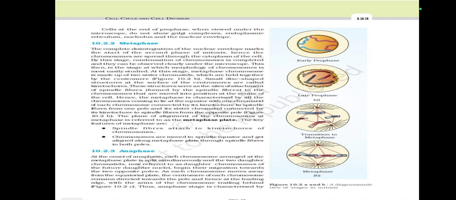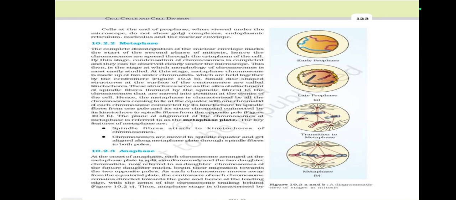At this stage, the metaphase chromosome is made up of two sister chromatids which are held together by the centromere. Figure 10.2b. Small disc-shaped structures at the surface of the centromeres are called kinetochores. These structures serve as the sites of attachment of spindle fibers to the chromosomes that are moved into position at the center of the cell.